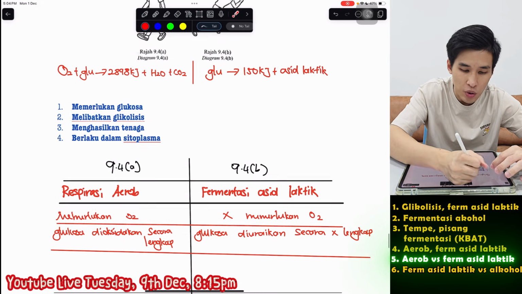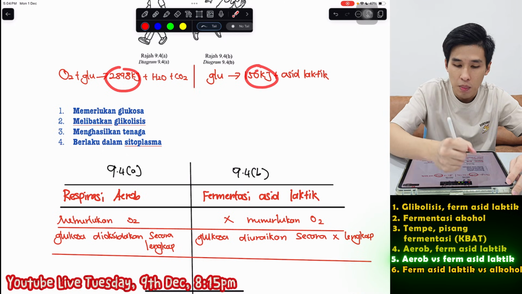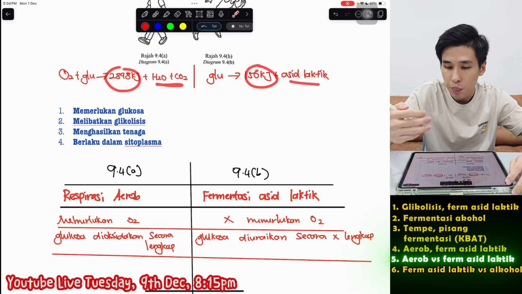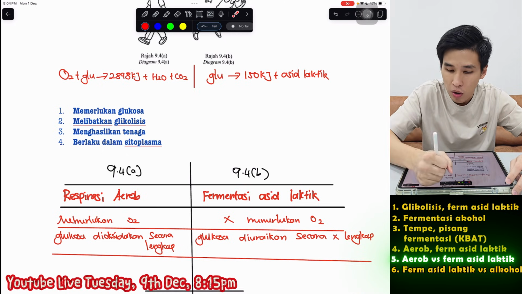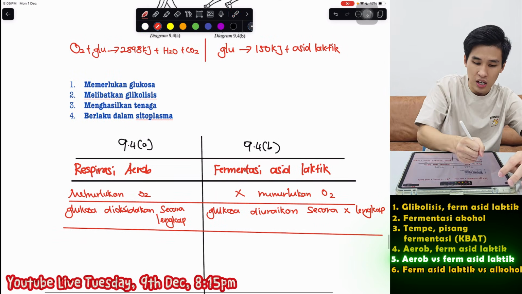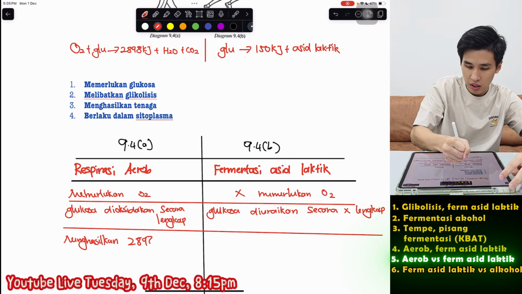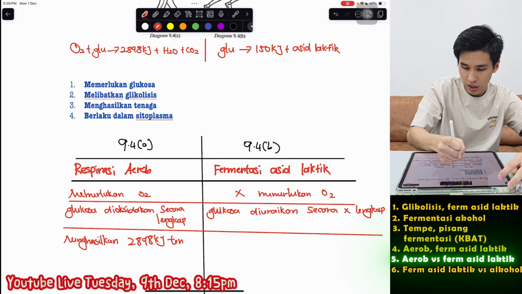And then look at the equation behind. Tenaga tidak sama. Produk sampingan pun tidak sama. Remember, tenaga is your product utama. That's the main thing you want to menghasilkan. So you just say menghasilkan or menjanakan 2898 kilojoule tenaga.